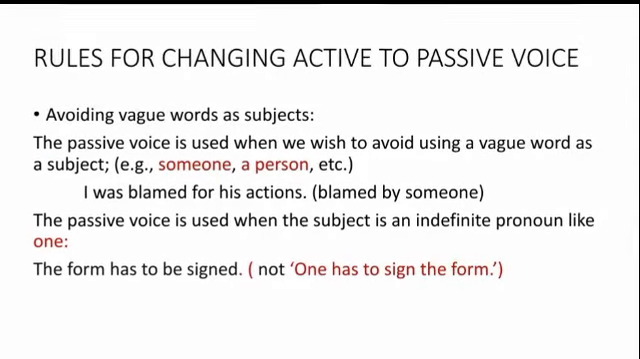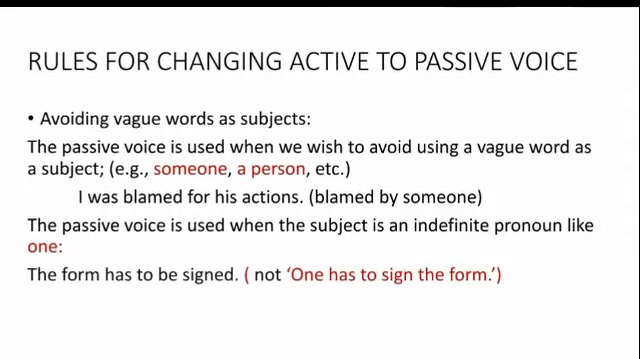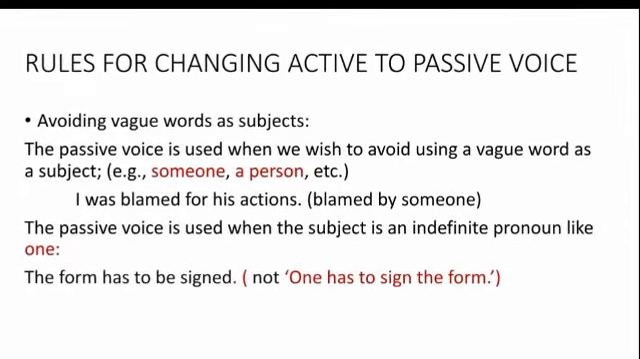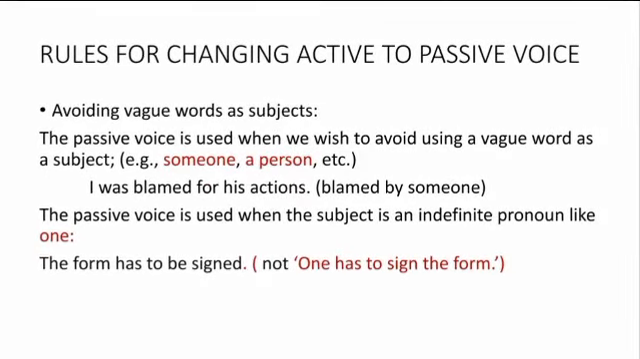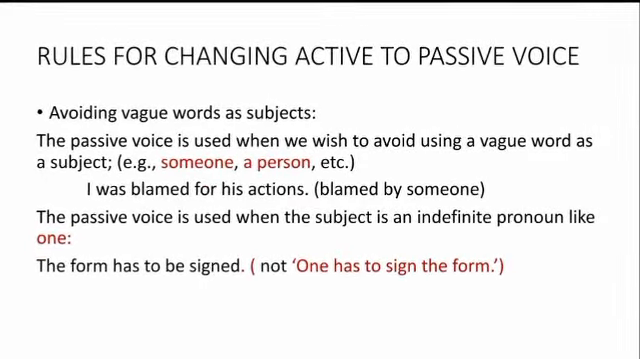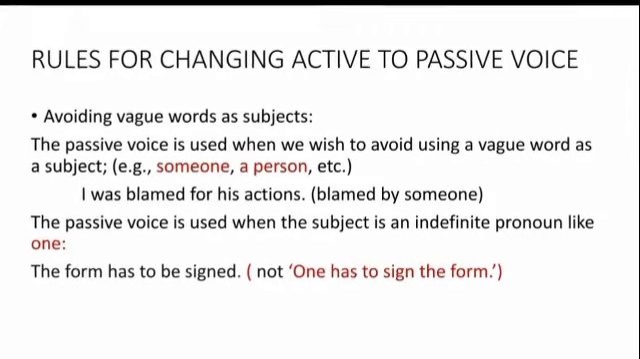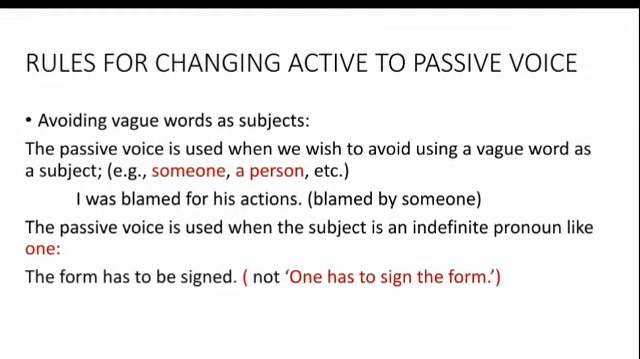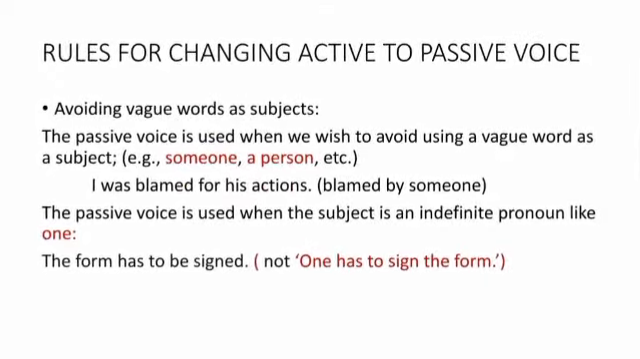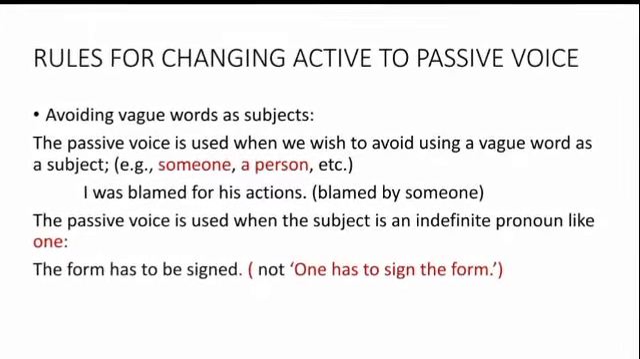Another situation where we use passive voice is when the subject is an indefinite pronoun like one. For example, one has to sign the form. This active voice doesn't look alright, so it is better to use the form has to be signed. This passive voice sentence looks better: the form has to be signed, than one has to sign the form.